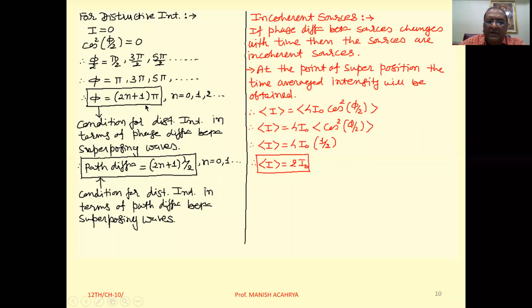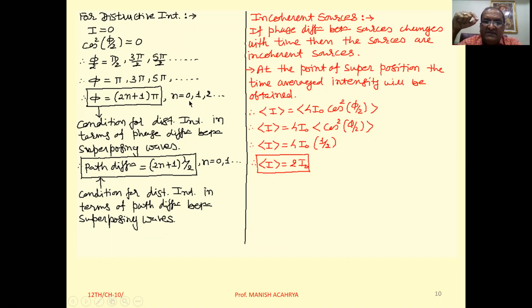So when cos square phi by 2 is equal to 0, then I will be 0. So phi by 2 must be pi by 2, 3 pi by 2, 5 pi by 2, 7 pi by 2, and so on, and only then cos square phi by 2 will be 0. The 2 will be cancelled from both sides. So we can write phi as pi, 3 pi, 5 pi, and so on. So phi is equal to (2n plus 1) pi.